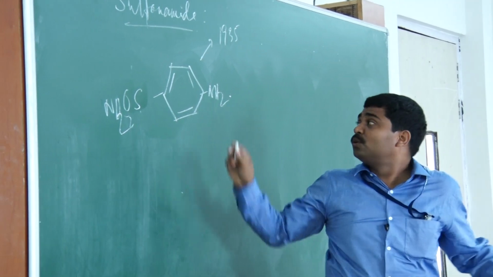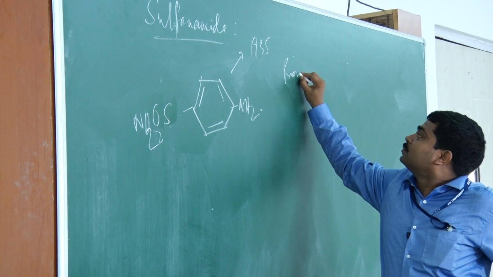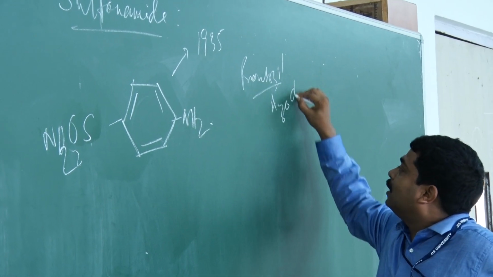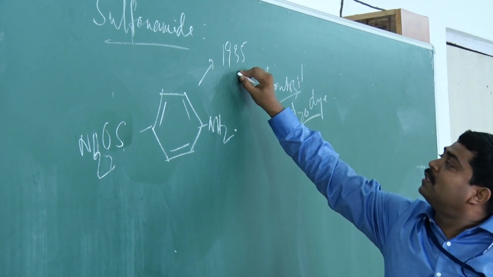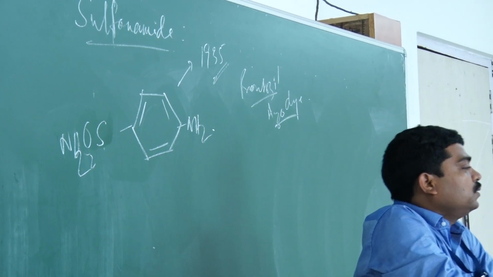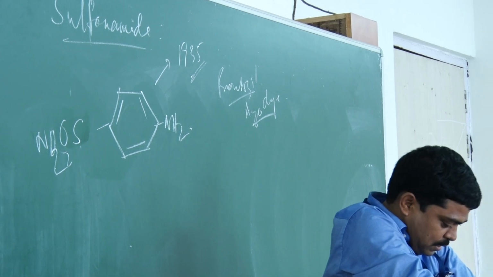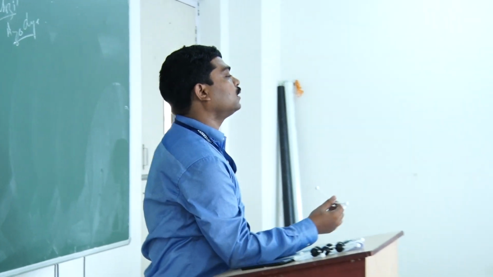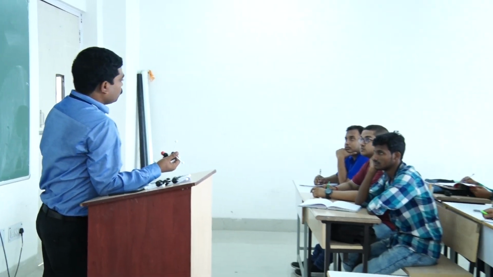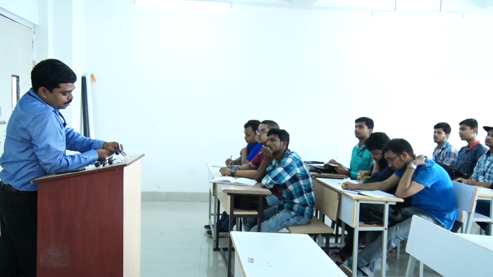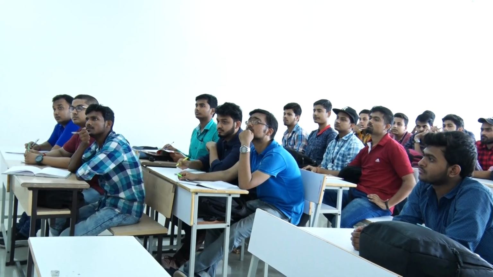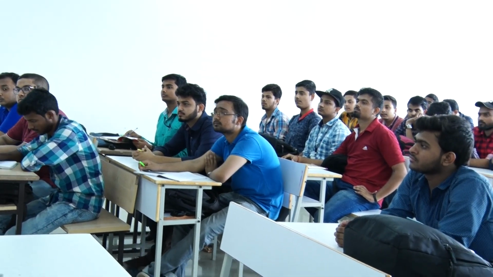It came into existence from the molecule prontosil. Prontosil basically is an azo dye. Now, this discovery started well before, it dates back to 1932, when prontosil was studied for its possible antibacterial activity. It is used in urinary tract infections.